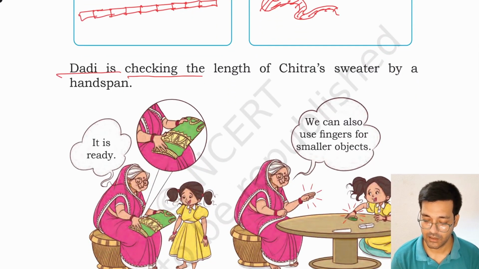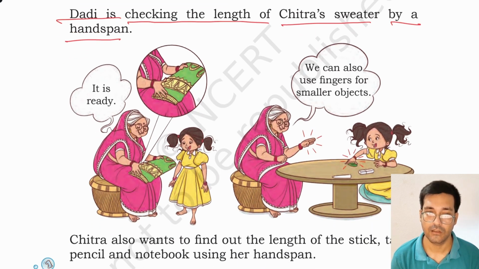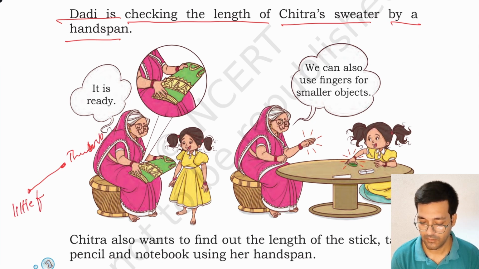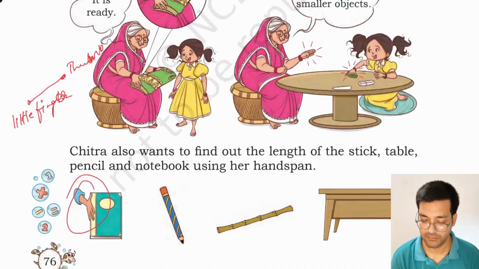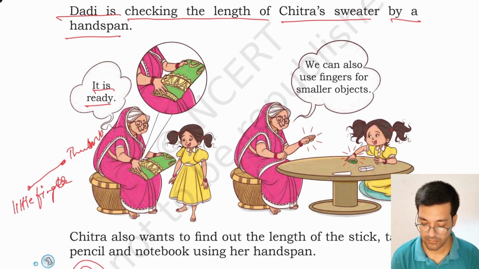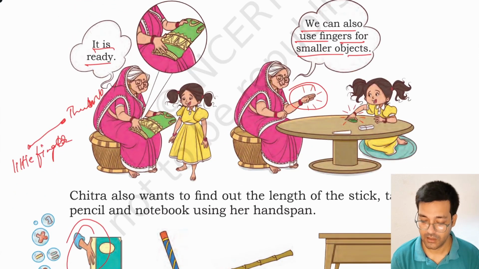Dadi is checking the length of Chitra's sweater by a handspan. You can see, handspan means the distance between the thumb and little finger. Like this is one handspan. We can also use fingers for smaller objects. Dadi says we can use fingers for smaller objects by counting one finger, two fingers.